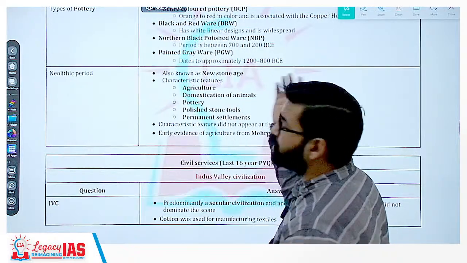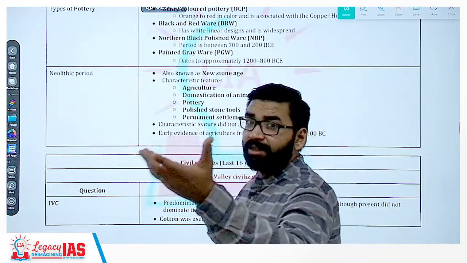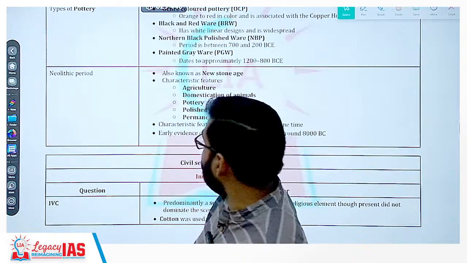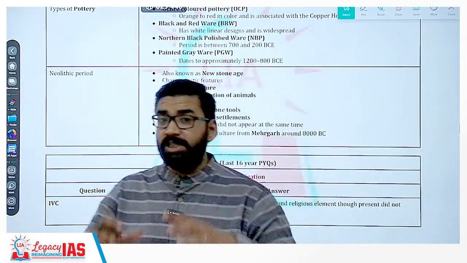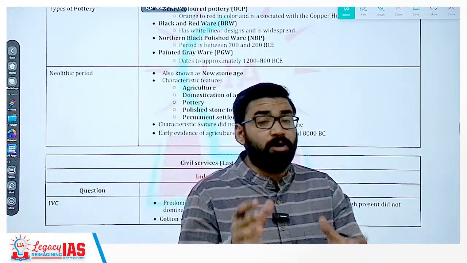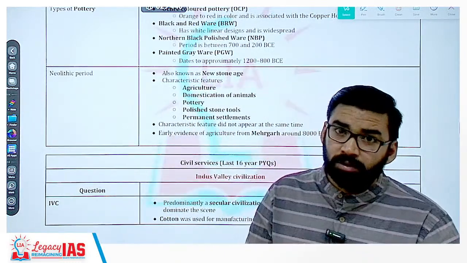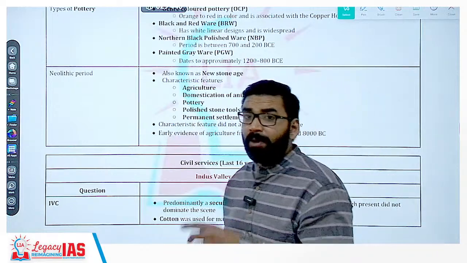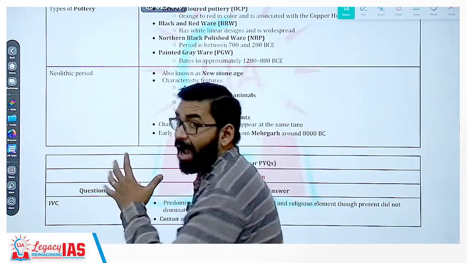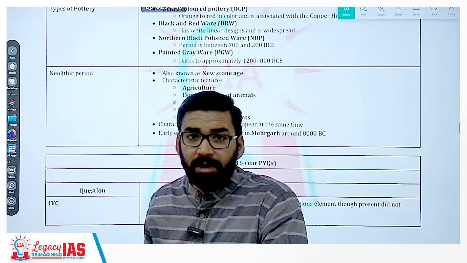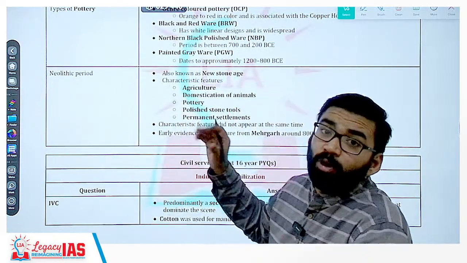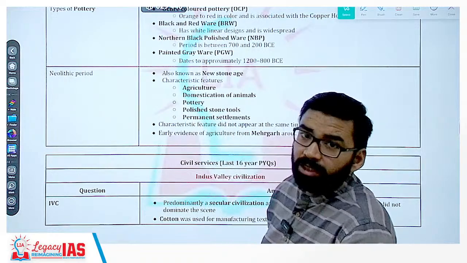So the characteristics, as you can see here: agriculture was there. Then domestication of animals. So the animals that were earlier killed would now be domesticated. Pottery system started. Why potteries? Potteries were used for decoration as well as to store food grains. Clear? So remember, handmade pottery, and wheel made pottery also started. Getting my point? So wheel made pottery started in the Neolithic time period.